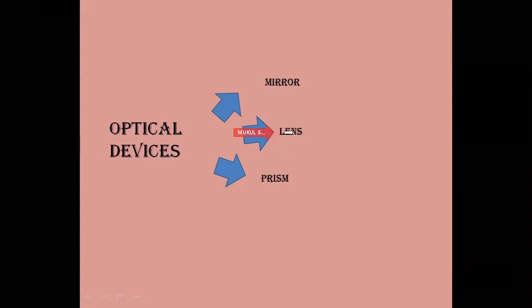Lens can be divided into two parts, that is concave lens and convex lens. Concave lenses are used to converge the light, and convex lenses are used to diverge the light. Yeah, you can say that it is a lens which can converge the light, concave lens, and the convex lens which can diverge the light incident on it.